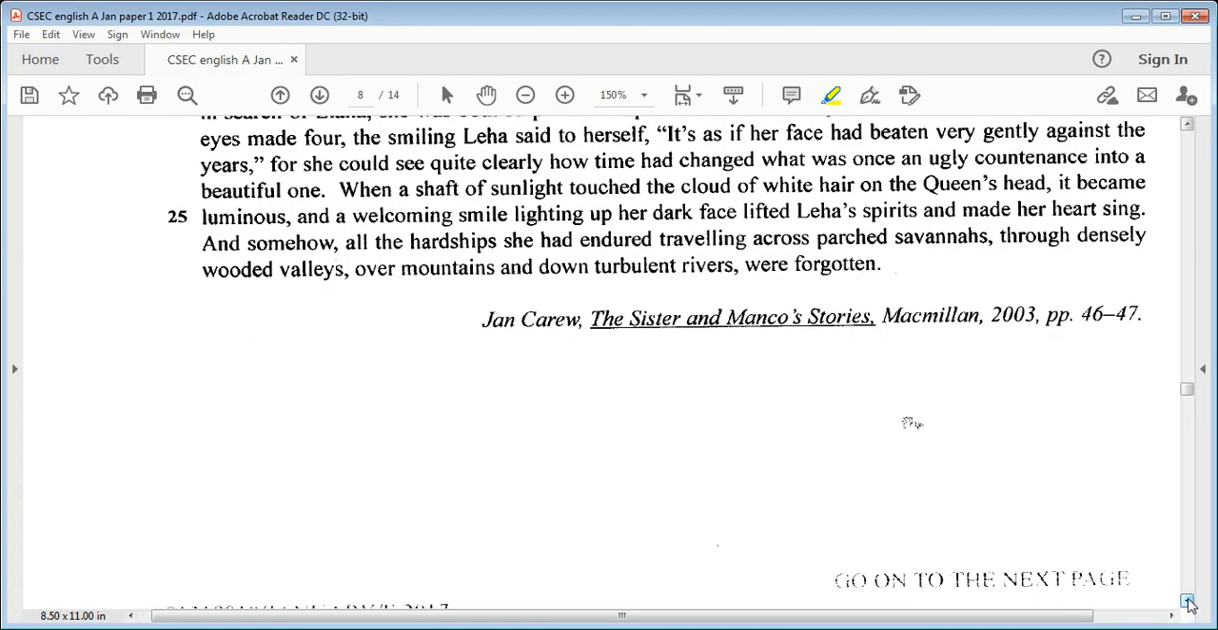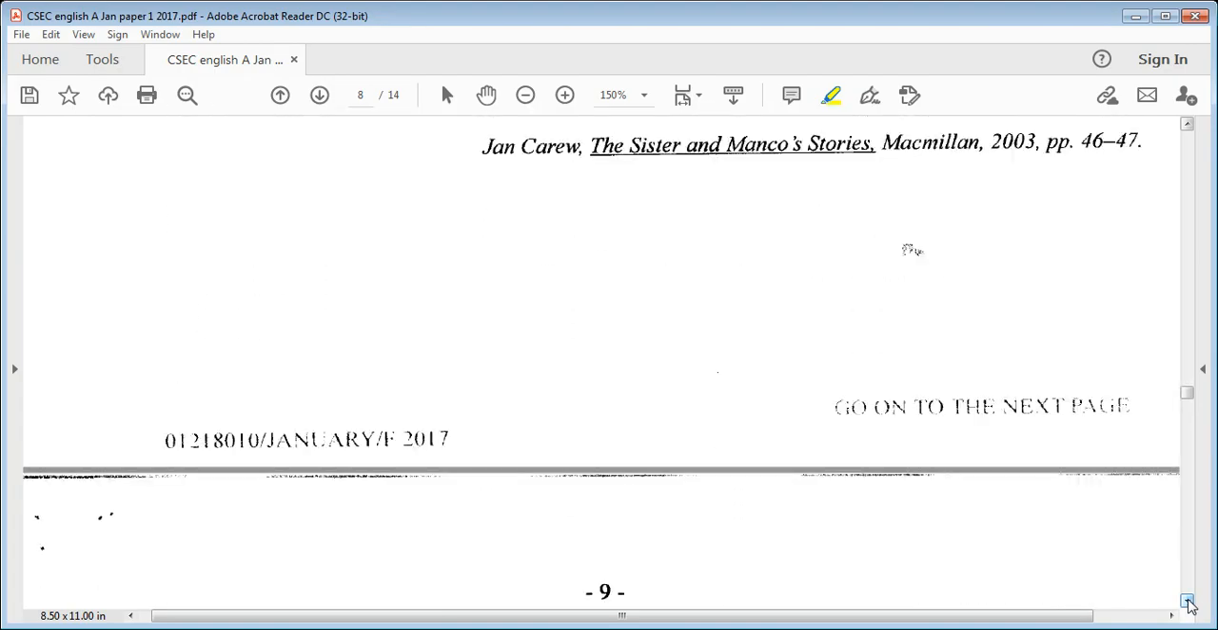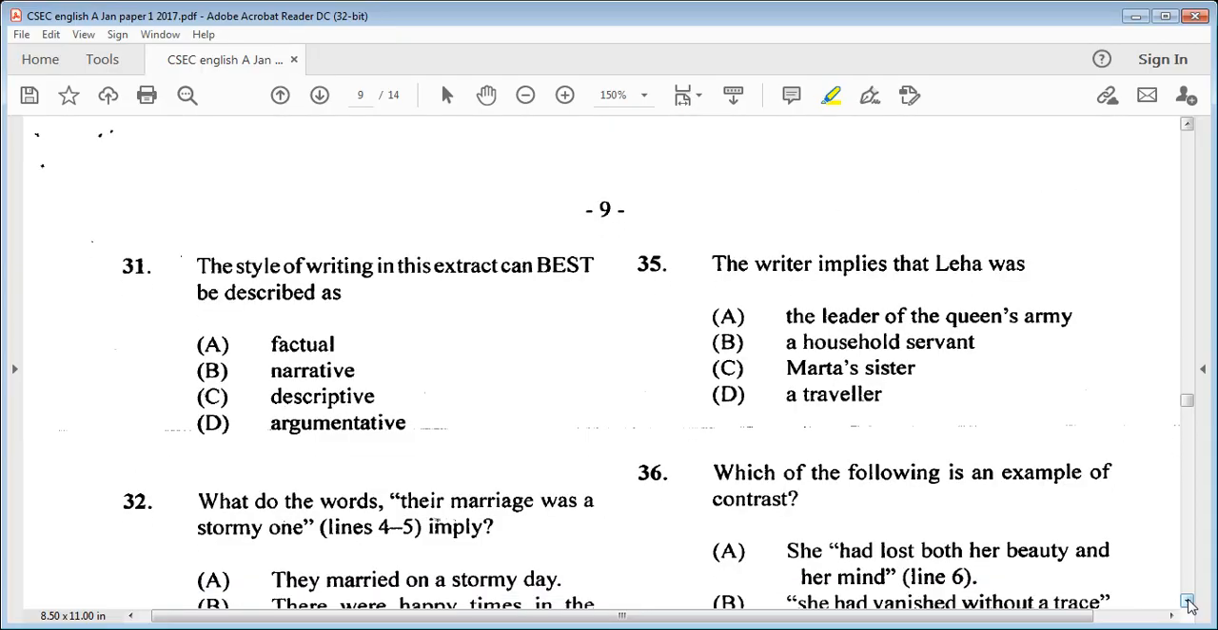Let's look at the questions. Question 31 says, the style of writing in this extract can best be described as A, factual, B, narrative, C, descriptive, or D, argumentative. Well, we know that it would be a narrative one. So our answer would be B.